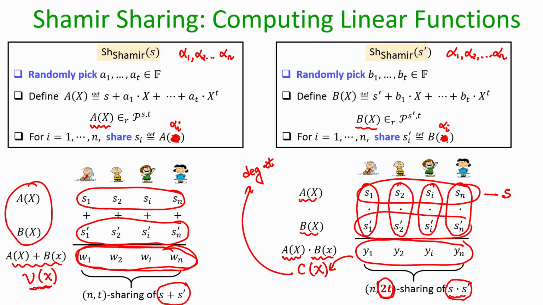Similarly, the secret S prime was shared in such a way that any group of t plus 1 parties could come together and reconstruct the polynomial B of x. But now, if parties locally multiply their shares of S and S prime, to reconstruct the value S times S prime we need 2t plus 1 or more shareholders to come together, and only then can they reconstruct the polynomial C of x. If just a set of t plus 1 shareholders come together, they can no longer reconstruct it.